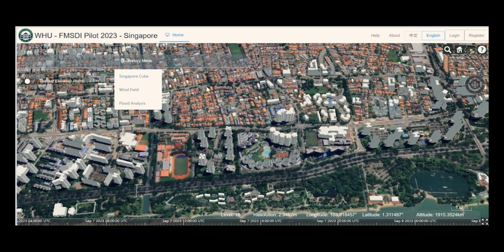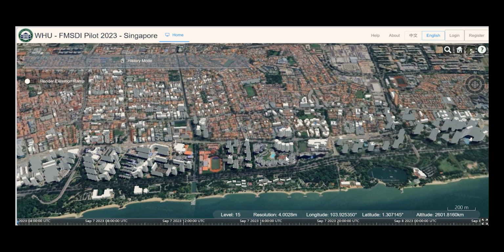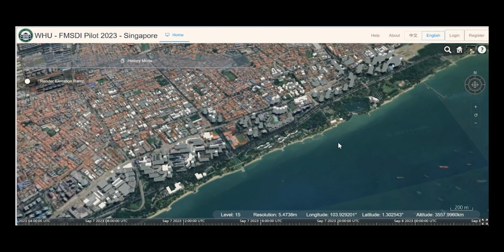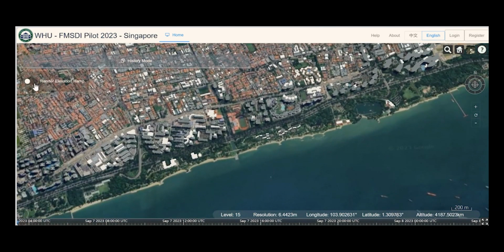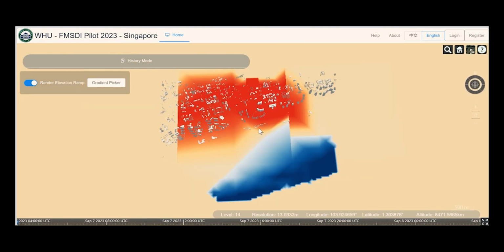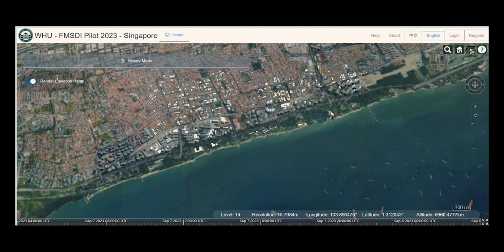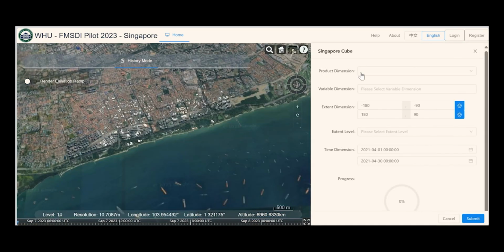In the default map, we've integrated land elevation, 3D building, and ocean bathymetry data from SLA and MPA. You can get a clearer view of this data integration by enabling the Render Elevation Ramp option in the top left corner. After clicking the Singapore Cube function, the right panel displays parameters and status. These settings align with the GeoCube design, and data has been processed and stored accordingly.